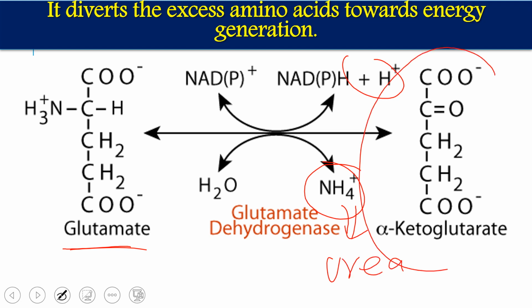Ultimately we get a keto acid, alpha ketoglutarate, which is one of the intermediates of the TCA cycle, the Krebs cycle. So it will enter the Krebs cycle and be used as an energy source, giving us energy. So this is all about transaminations.